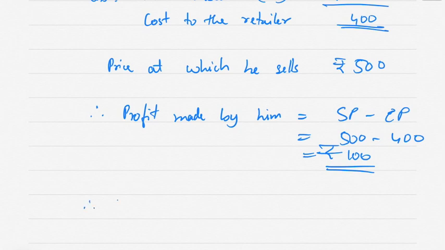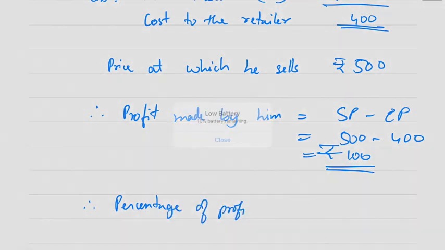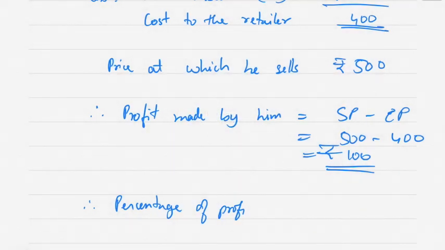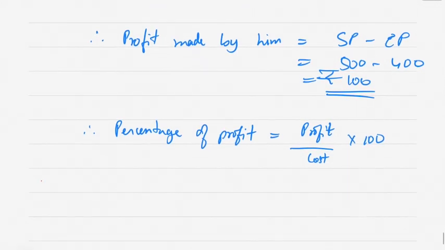Percentage of profit. So percentage of profit is equal to profit upon cost into 100.